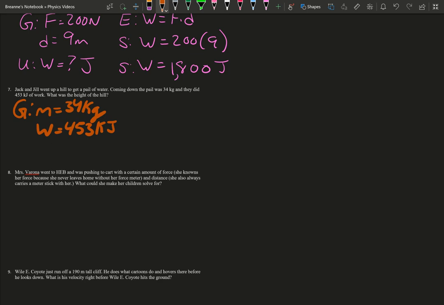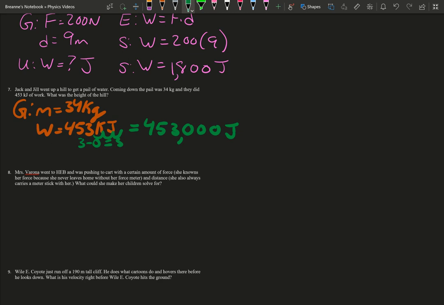We don't like kilojoules. We need to convert that into joules. So kilo, if we think about exponent-wise, is 3. Joules would be 0. So we're moving 3 to the right. So we're literally going 1, 2, 3. So it would be 453,000 joules. That's a lot of energy.